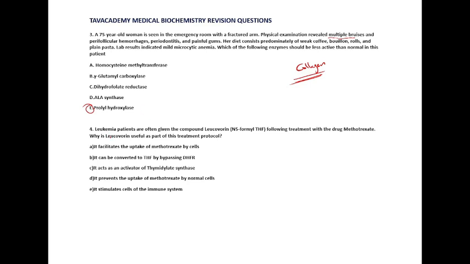Question 4 says, leukemia patients are often given the compound leucovorin, N5-formyl tetrahydrofolate, following treatment with the drug methotrexate. Why is leucovorin useful as part of this treatment protocol?